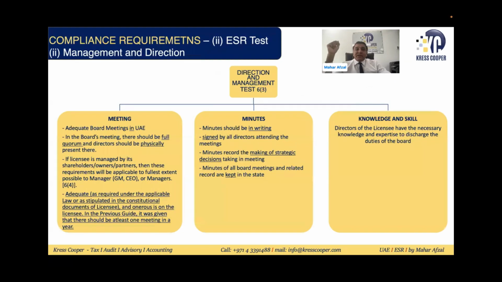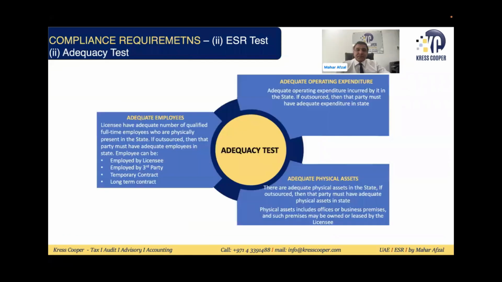Direction and management test: they said meeting minutes and knowledge and skills. The directors must have the knowledge and skills to run the business. They must keep the minutes in the UAE, and at least one board meeting should be conducted in the UAE.